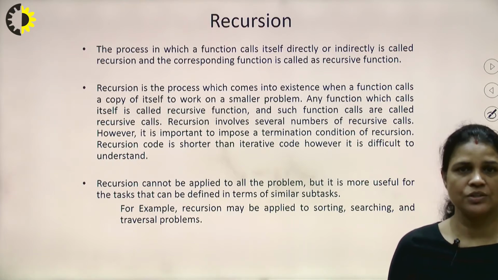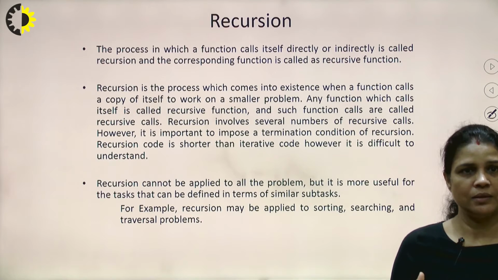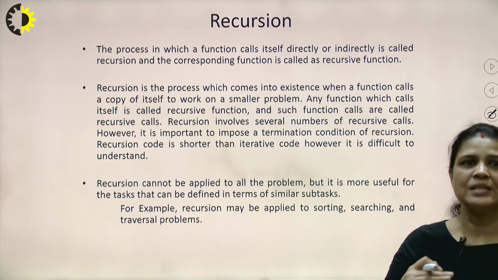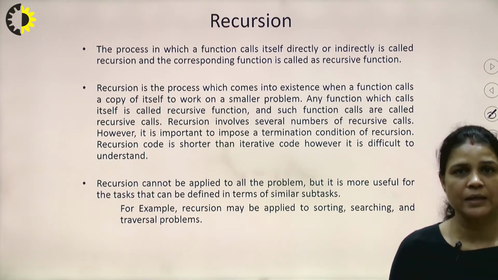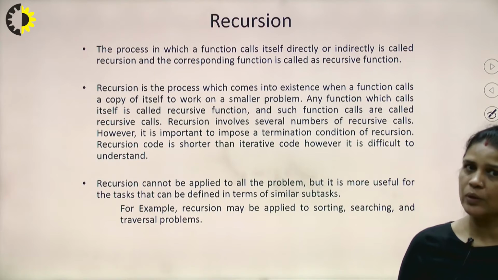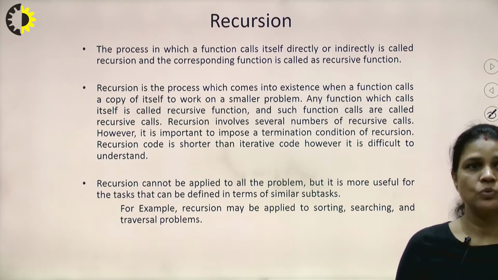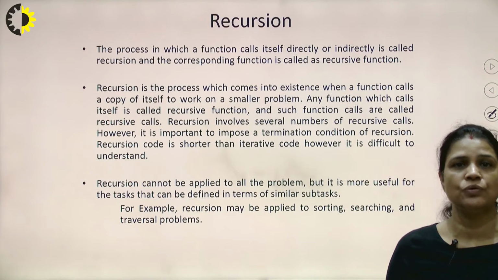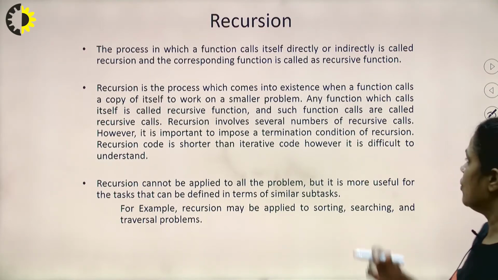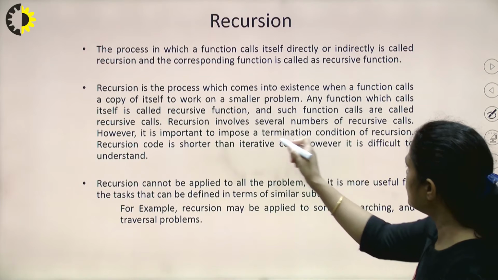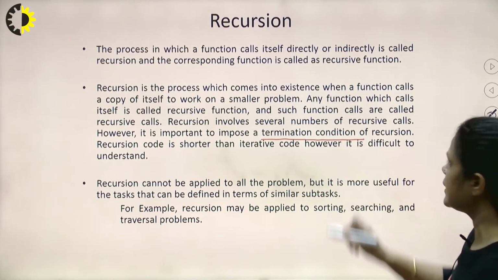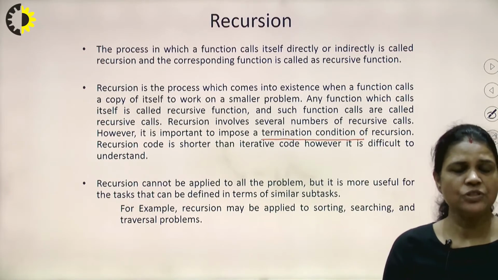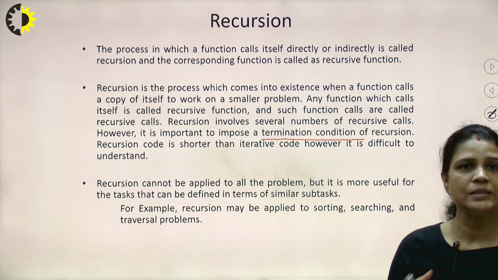A recursive function can call itself again and again up to some base criteria. For the base criteria, that recursive function will not call itself. So it is very important to know about the termination condition of the recursion. This termination condition of recursion is known as the base criteria, for which the function will not call itself again.